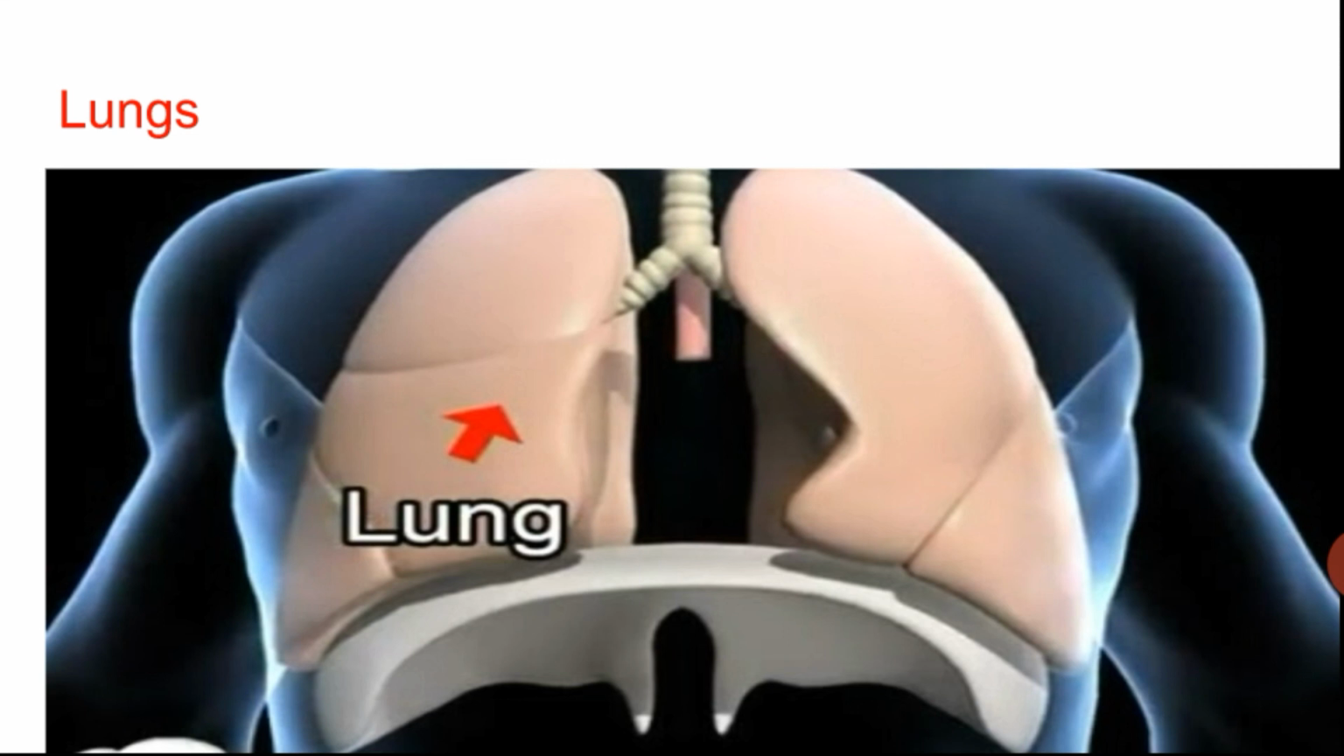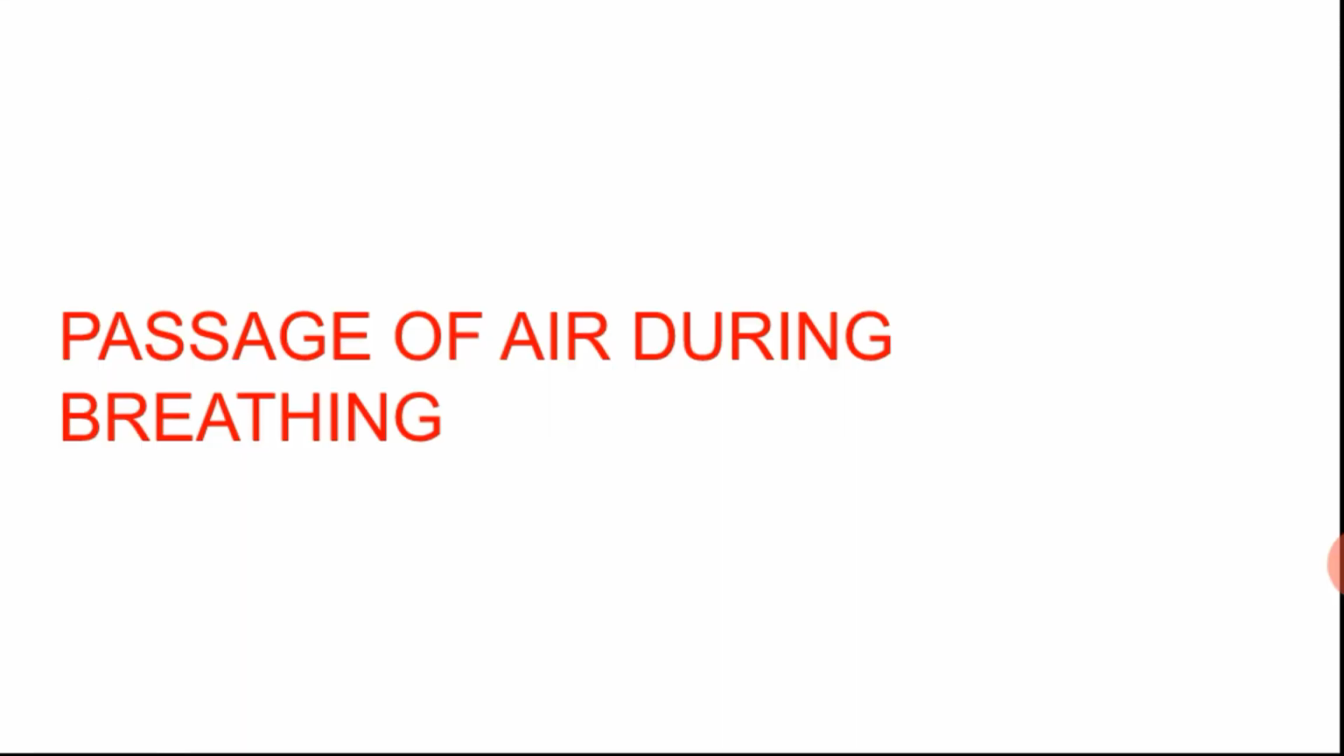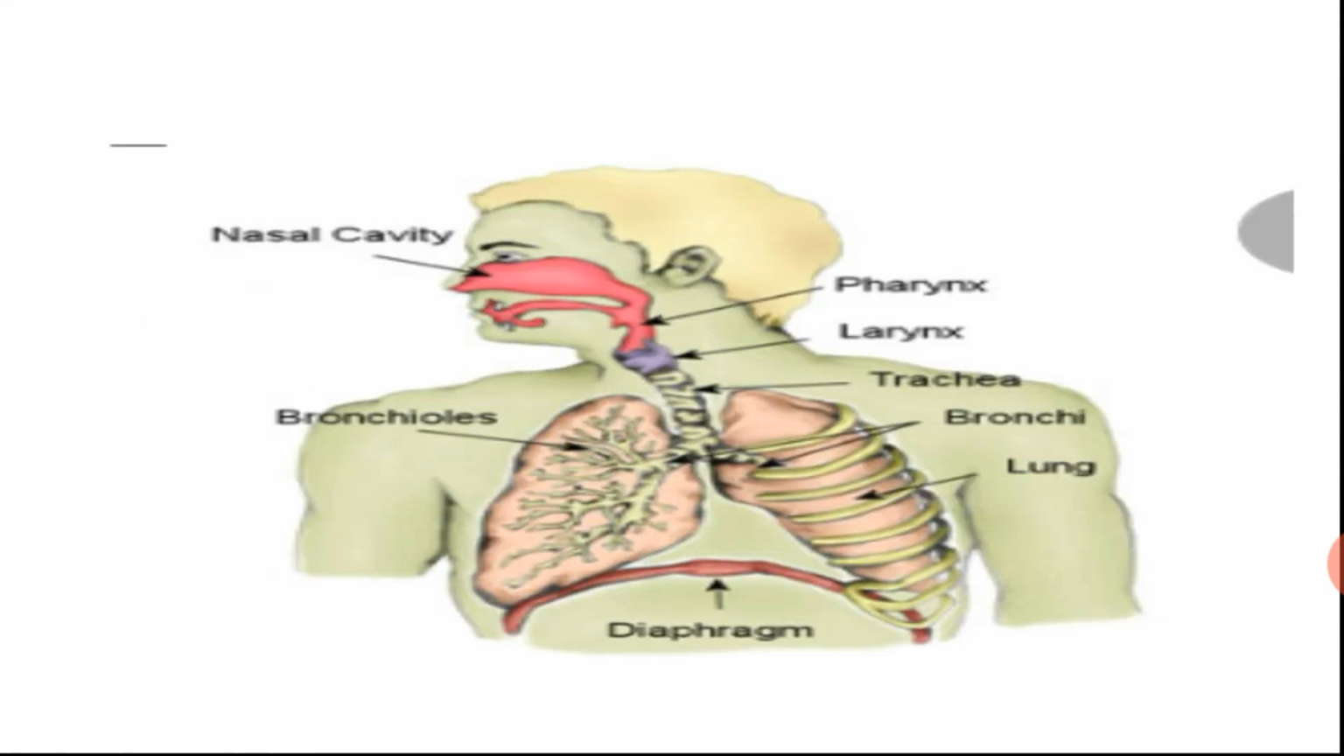Next we have to study the passage of air during breathing. As we have studied till now, air enters the human body through the nose. You can see there is the nasal cavity, so there is our nose, and air enters our body through the nostrils. The dust particles and germs are trapped by the hair and mucus present in the nasal passage.